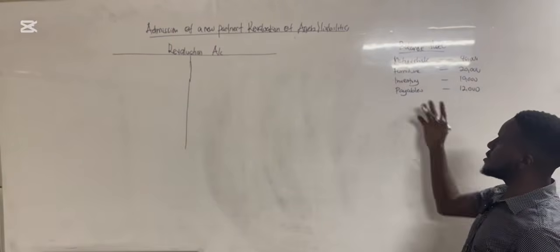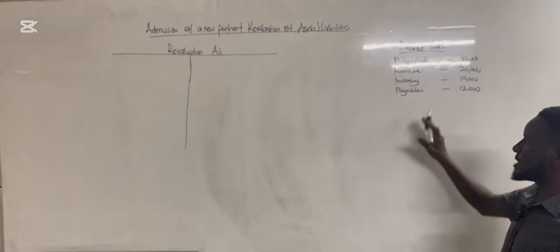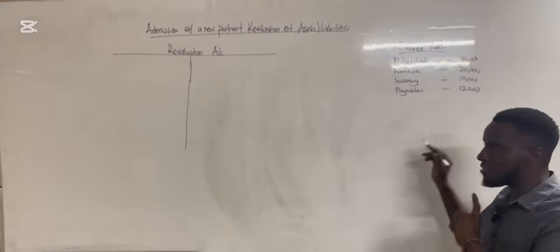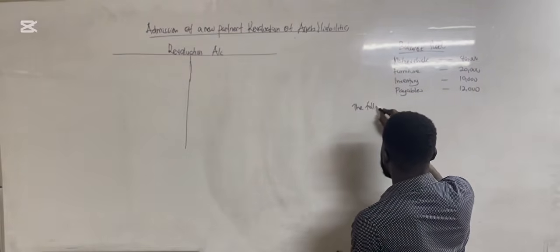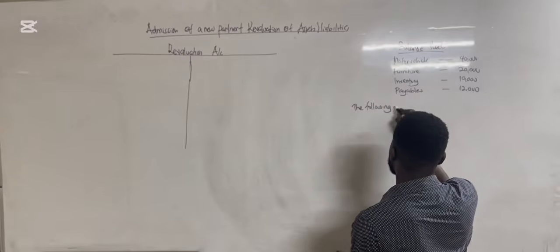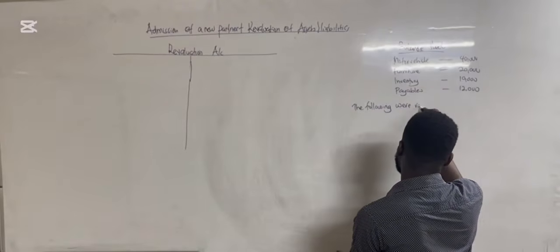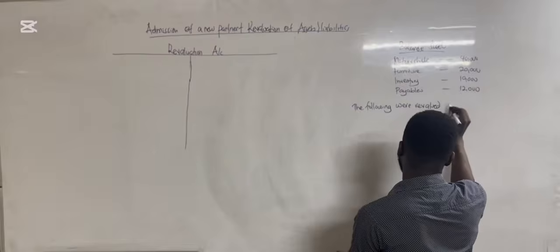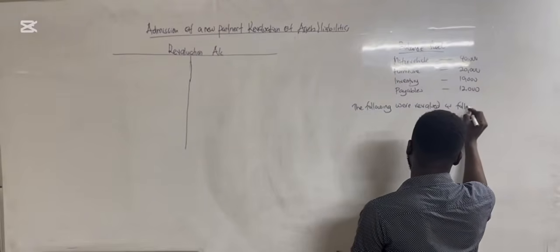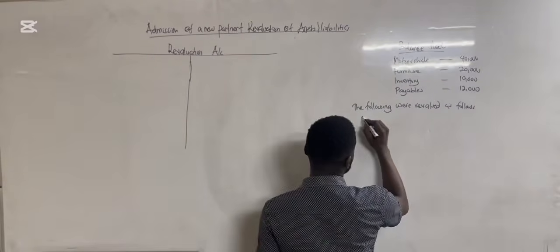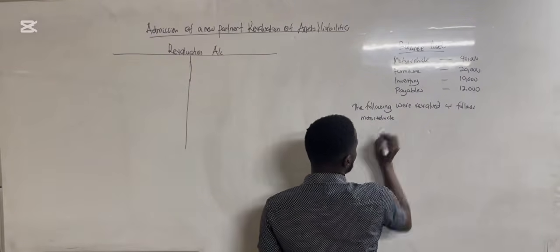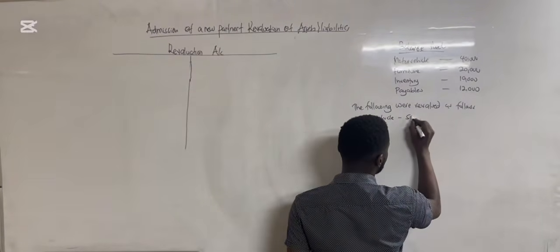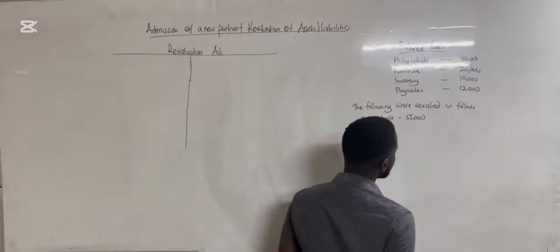So they are going to give you a question. They're going to tell you that these assets and liabilities were revalued as follows. Motor vehicle was revalued to 55,000.